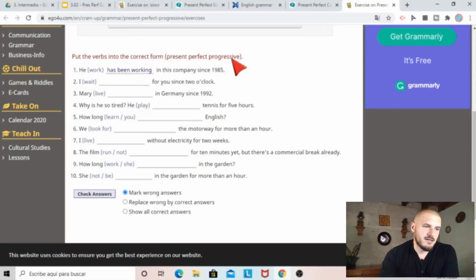Ha estado trabajando in this company since 1985. I wait for you since 2 o'clock. Is it I have or I has? It's I have. It's always been, and then it's the verb ing. Mary is a woman, she has. Mary has always been, and then always the verb ing.